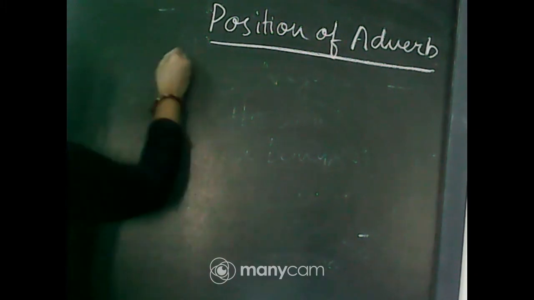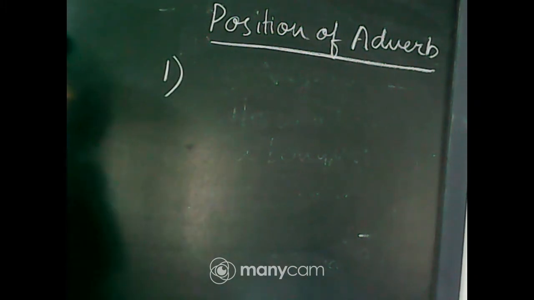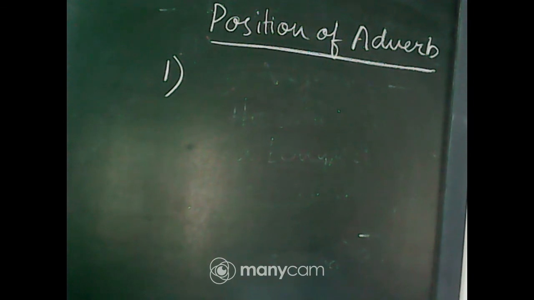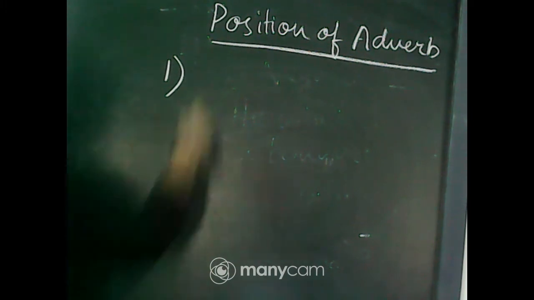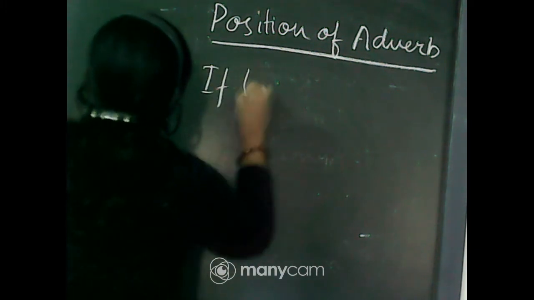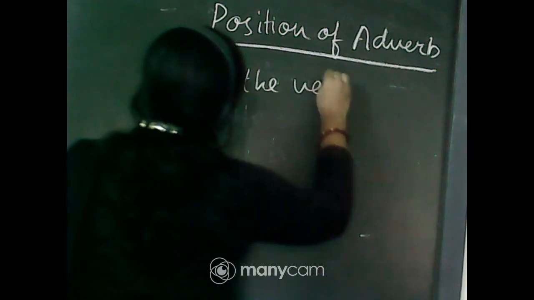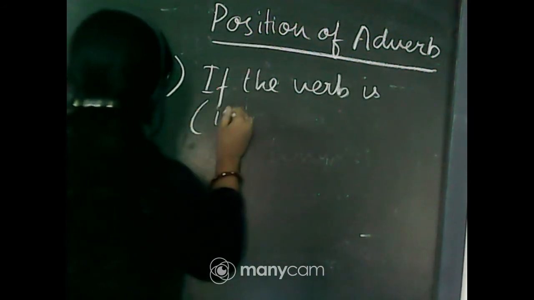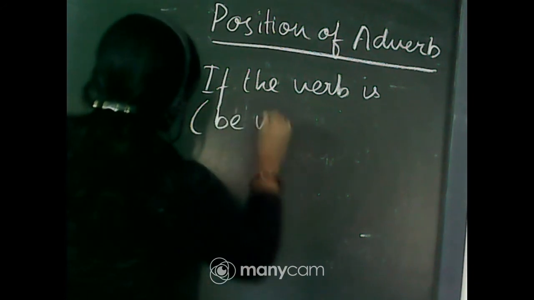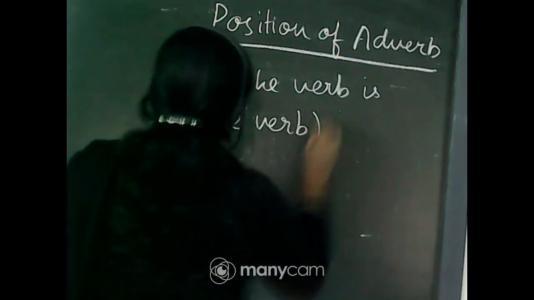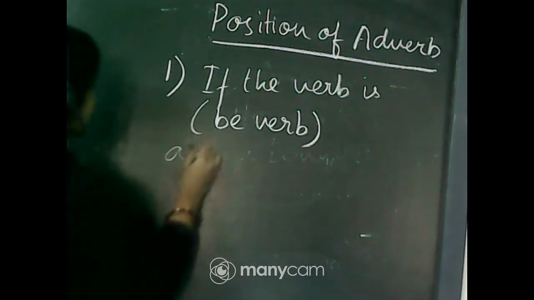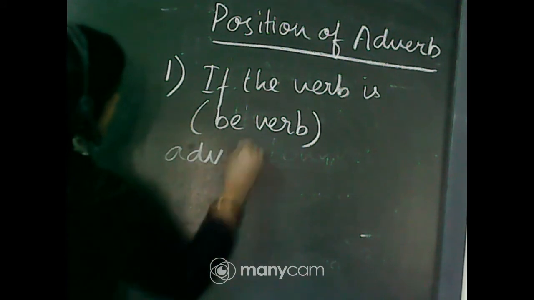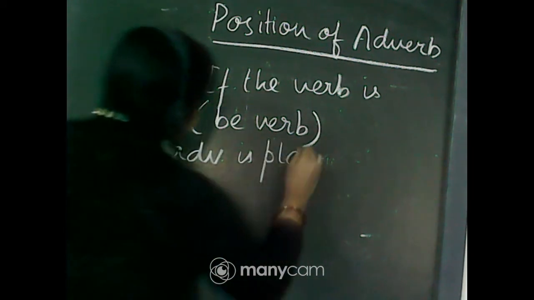So number one point which is given in your book, that is, if the verbs are different forms of be verb, the adverb is usually placed after the verb. Okay. If the verb is any kind of be verb, then the adverb is placed after the verb.